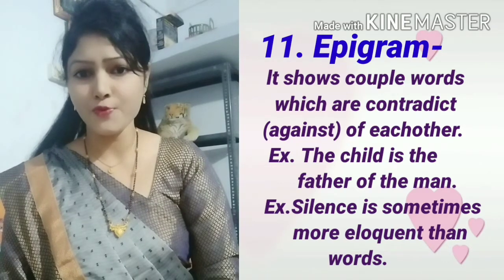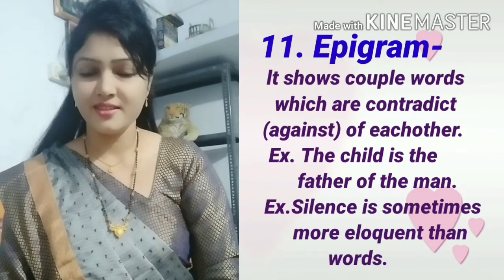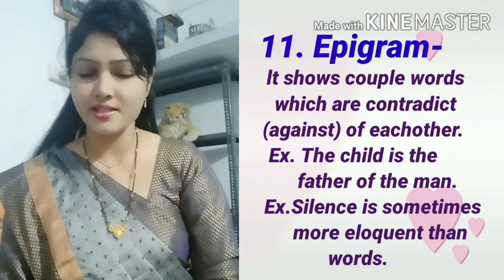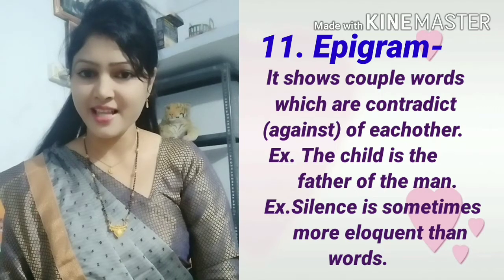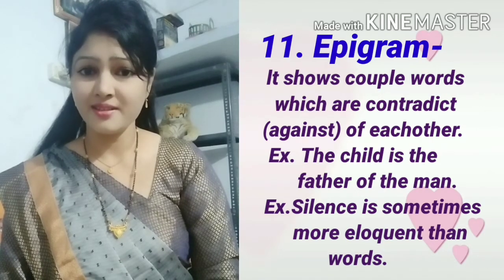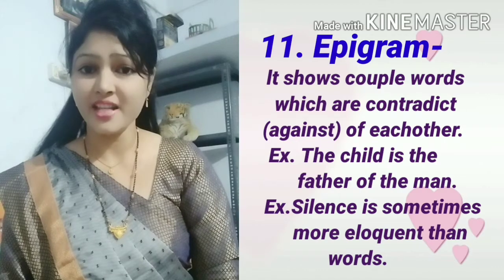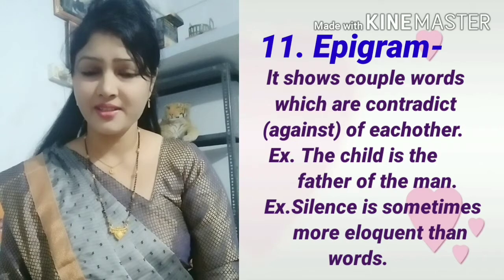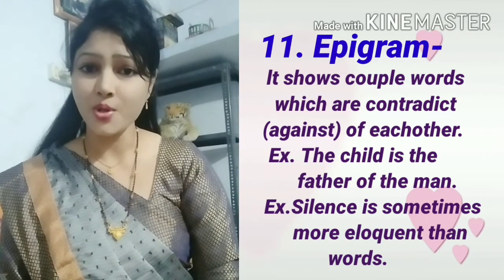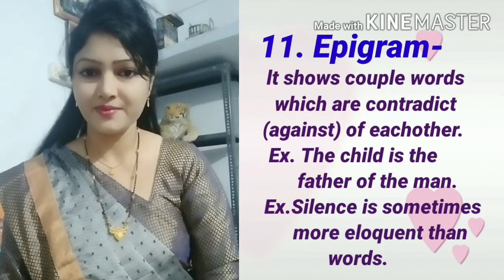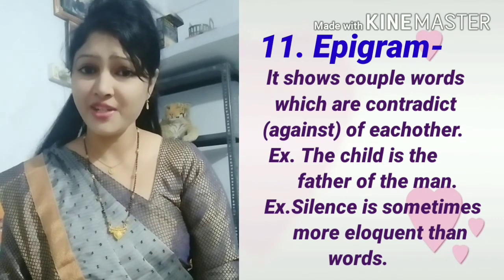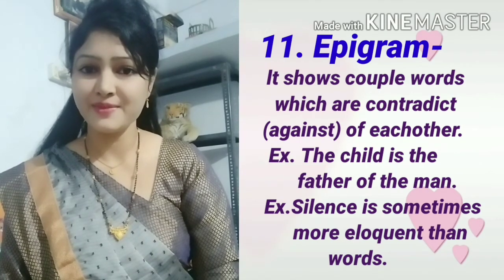Next example of epigram is: silence is sometimes more eloquent than words. Silence is more eloquent than words means here we see contradictory ideas. Different ideas, different meaning, means epigram.